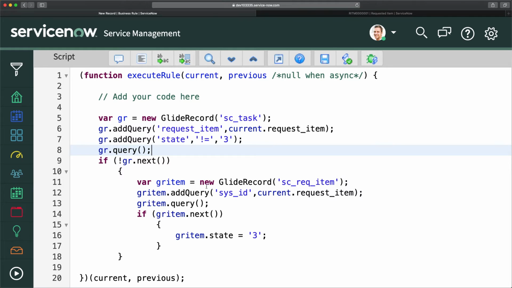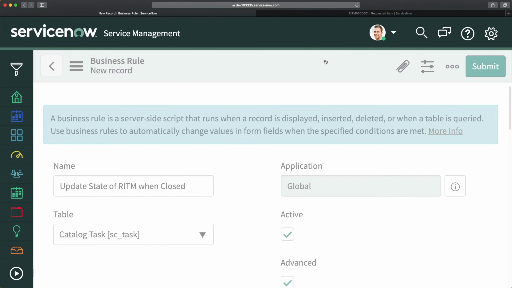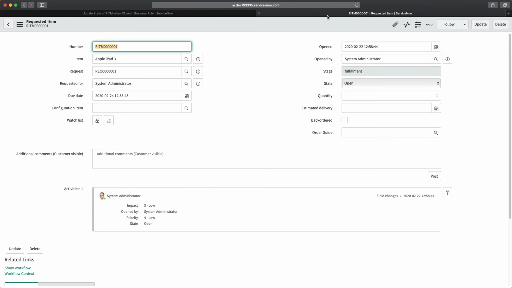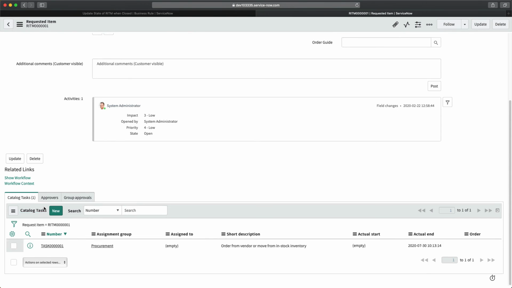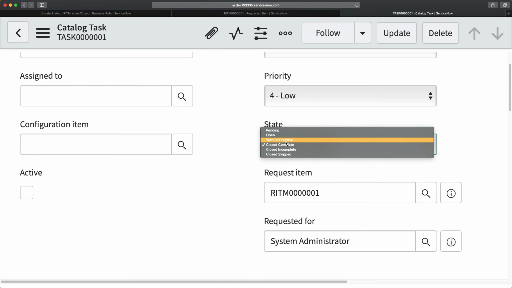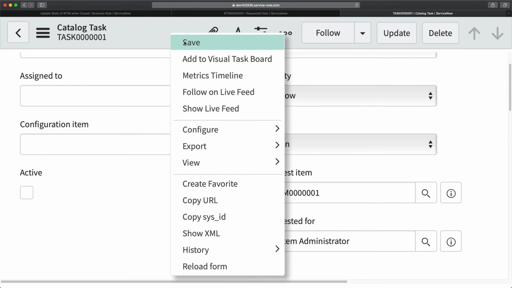If there is a record, then it should not update it, because that means there is still a task which is still open. So I will make it save. I'm saving this business rule now, and we will test it. I will go here and open the same task and let's see what exactly it does. As of now it's close completed, so maybe I will just make it open.